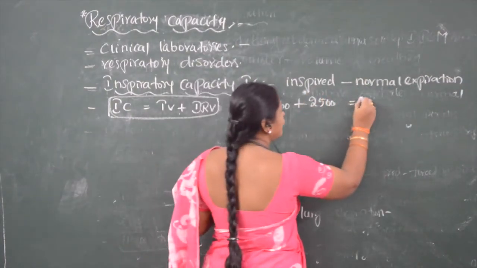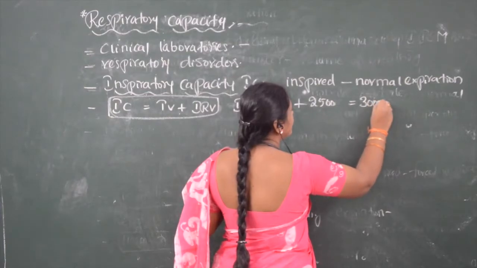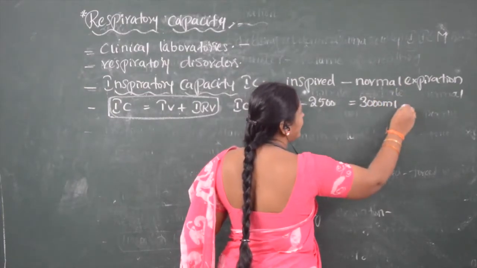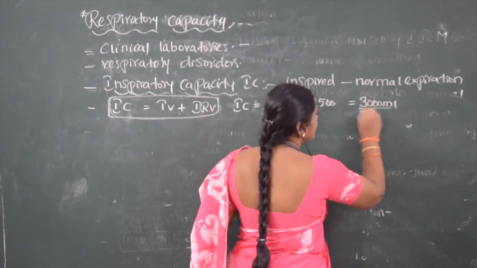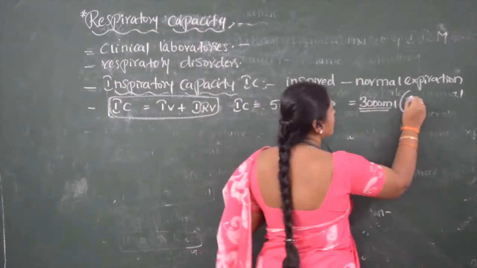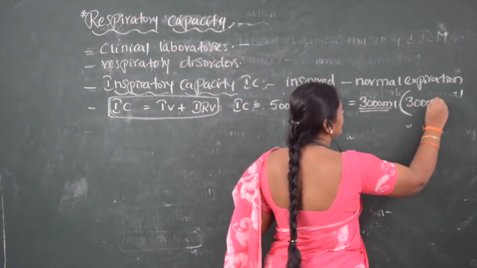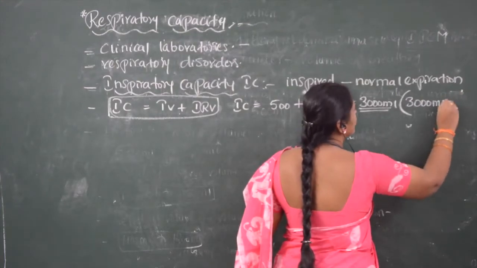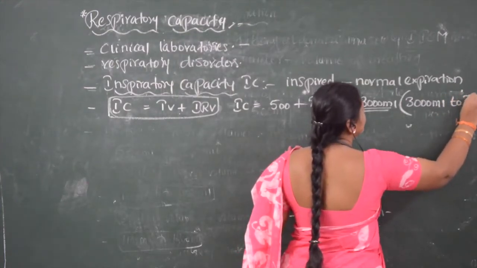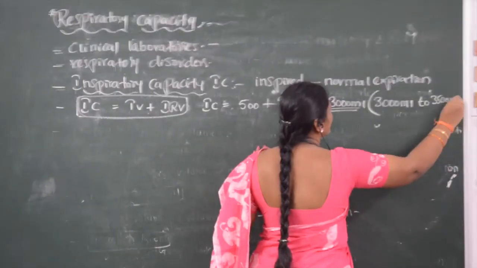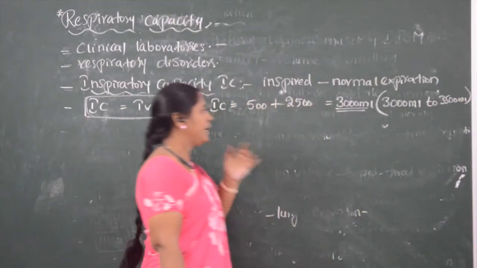So the inspiratory capacity ranges from 3000 ml to 3500 ml. This is the inspiratory capacity.